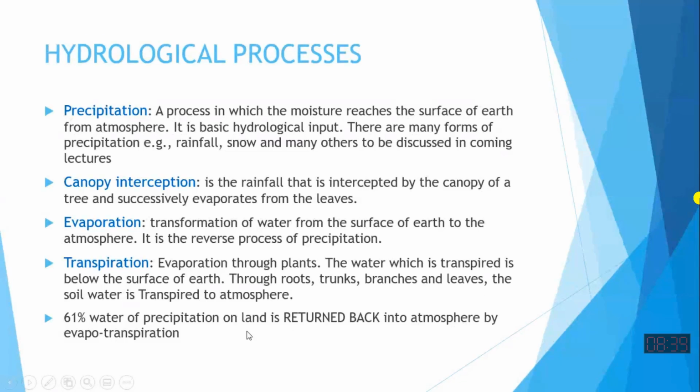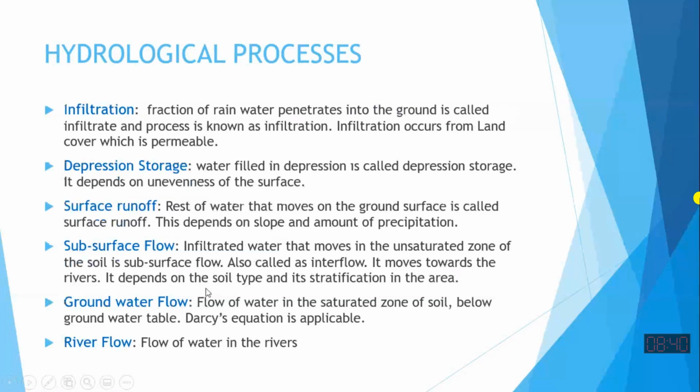It is estimated, and you have seen in the hydrological cycle figure also, that out of the total precipitation on the land, 61 parts go up in evapotranspiration, which is a combination of evaporation and transpiration. Infiltration is that component of the water which comes to the ground and then seeps into the earth.